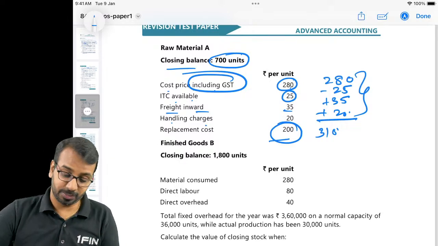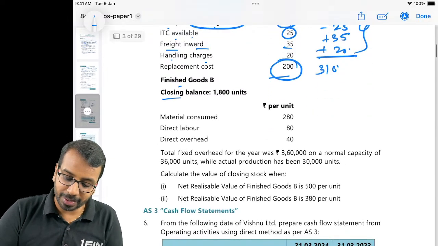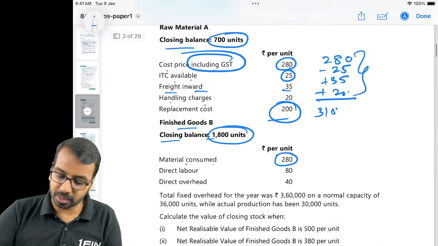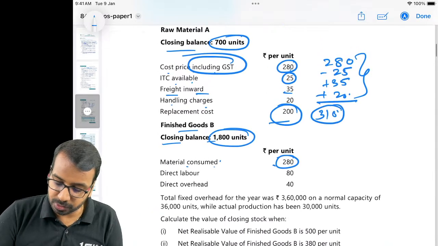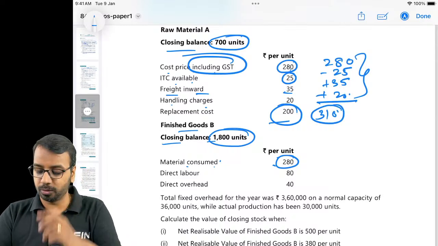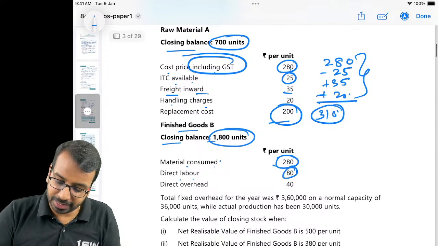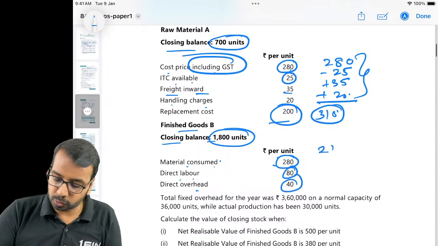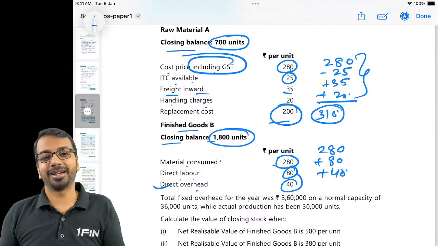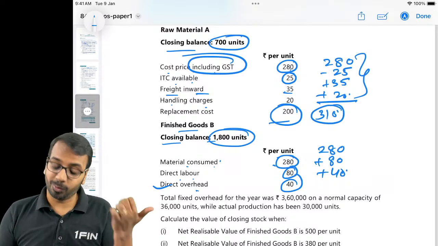We have to check the multiple scenarios. Closing balance of finished goods 1800 units, material consumed 280. Now you may say, sir, it is 310 here, how is material consumed 280? Maybe we don't use a full unit of raw material for one good. Okay. Direct labor 80, direct overhead 40. So 280 plus 80 plus 40. Direct overhead means variable overhead.